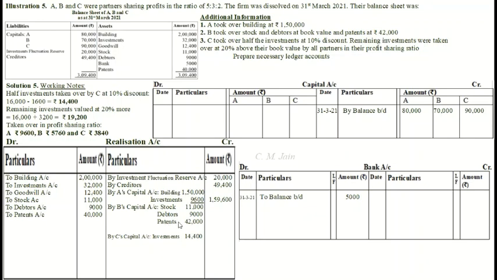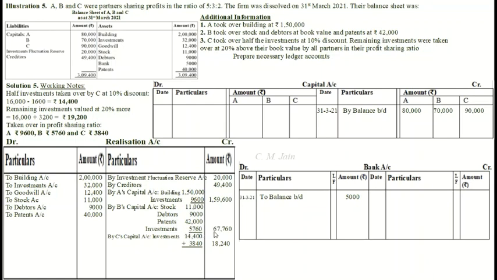B's capital, below patents in realization account write down investments 5,760. Total of these four amounts: 11,000, 9,000, 20,000 plus 42,000, 62,000 plus 5,760.